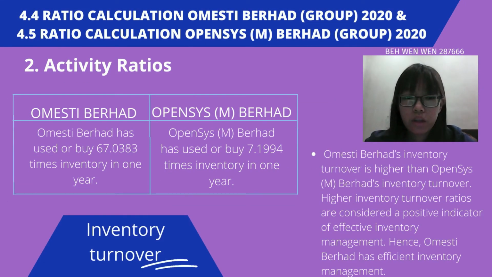Next is activity ratio, inventory turnover. Omesti Berhad has used or bought 67.3083 times inventory in 1 year. Opensys Berhad has used or bought 7.1994 times inventory in 1 year. Omesti Berhad inventory turnover is higher than Opensys Berhad inventory turnover. A higher inventory turnover ratio is considered a positive indicator of effective inventory management. Hence, Omesti Berhad has efficient inventory management.